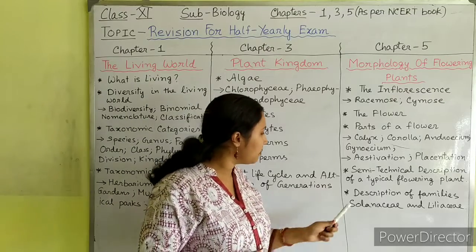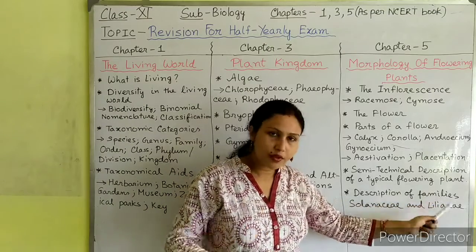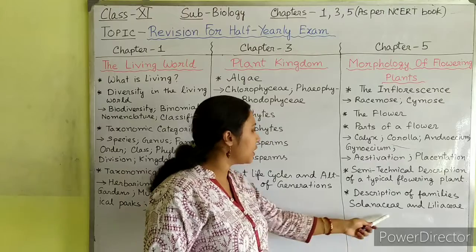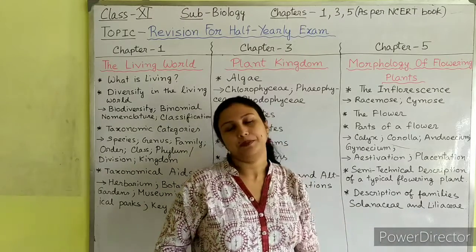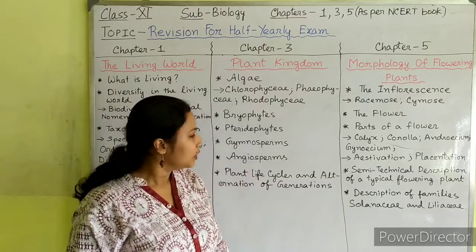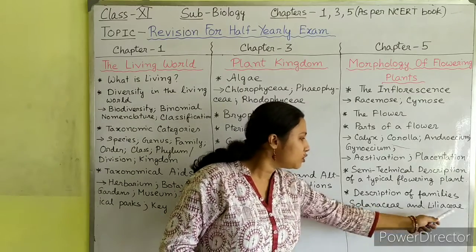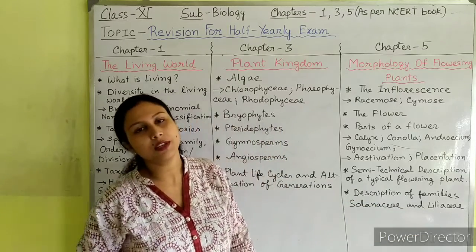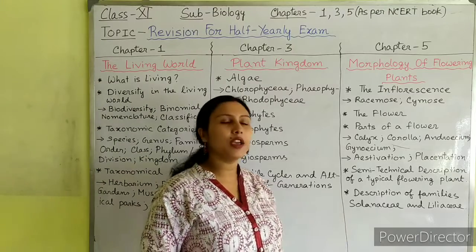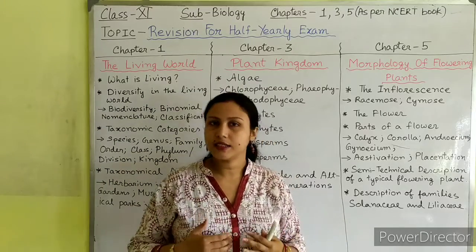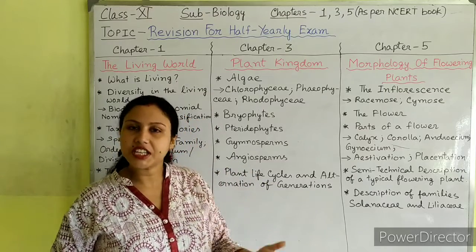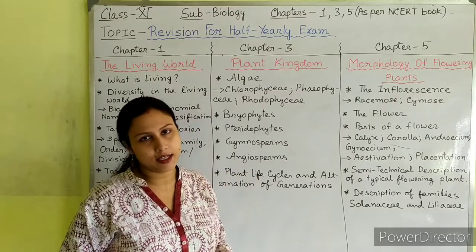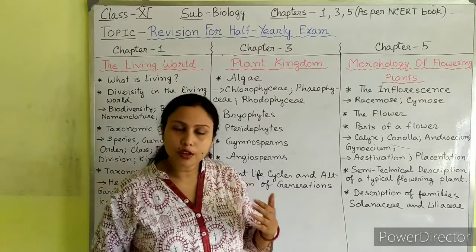Next, we have learned about description of some families like Solanaceae and Liliaceae. So these two families are important. These two families are there in your syllabus. Under these families, we have learned about the different characteristics, like vegetative characters, floral characters, then floral formula.